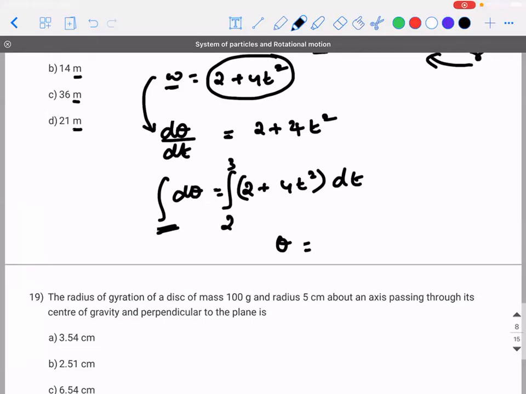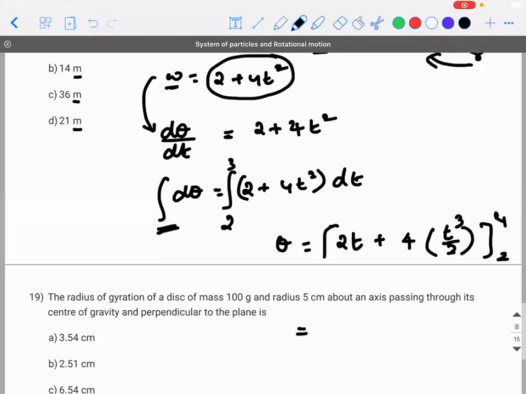What is the integral of 2 dt? 2 into integral of dt, or 2t. 2t plus 4 into integral of t square is how much? t cube by 3. Very good. So what are the limits? 2 to 4.